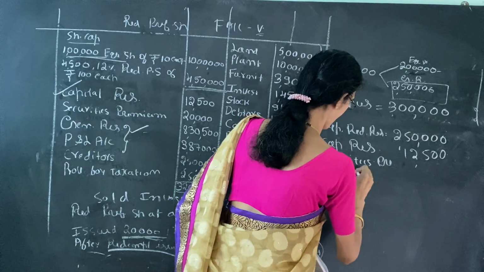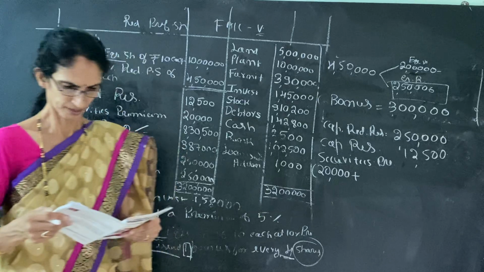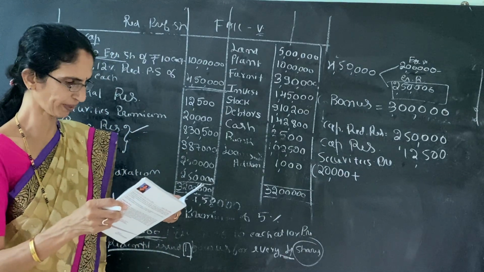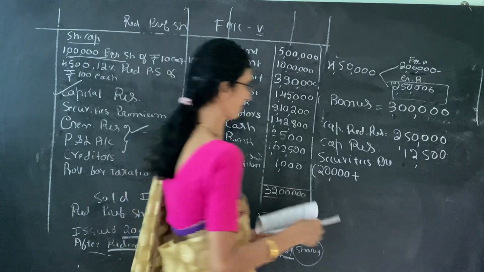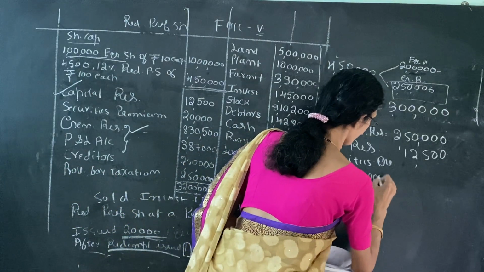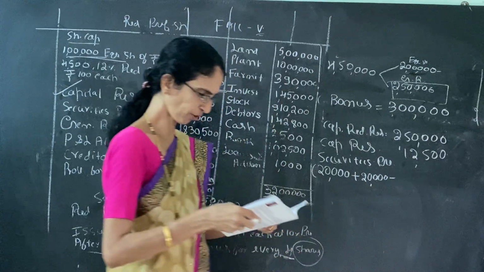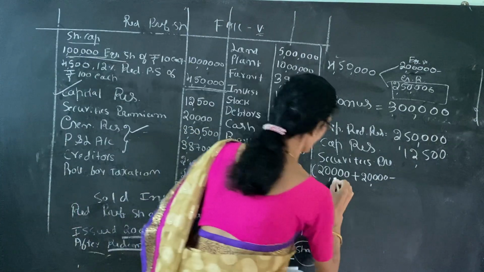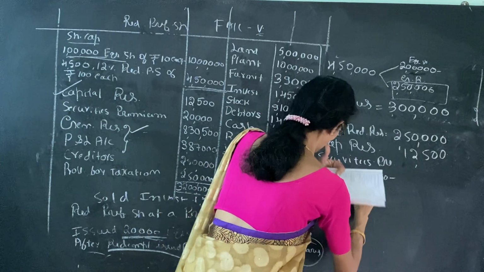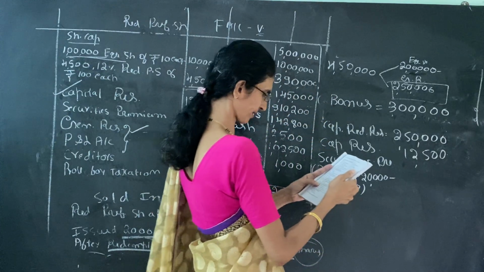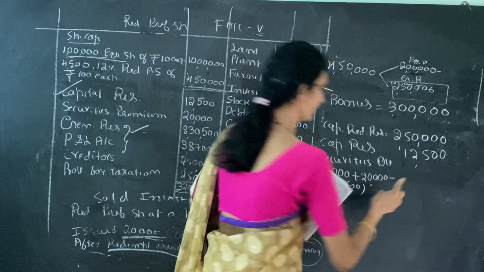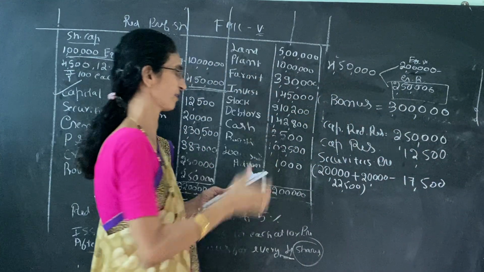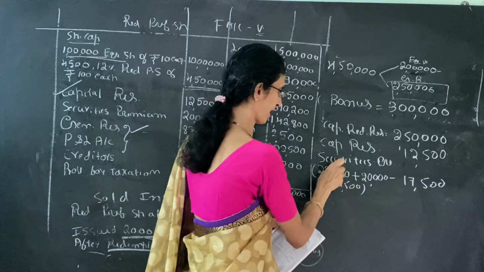20,000 is the opening balance. Plus, see journal entry number 2, equity share premium is 20,000. Less, we have paid the premium on preference shares, it is 22,500. So we get securities premium only 17,500.